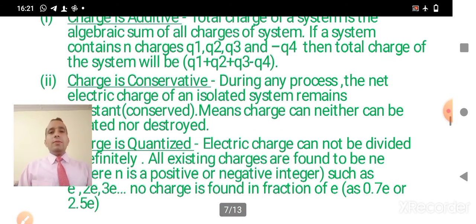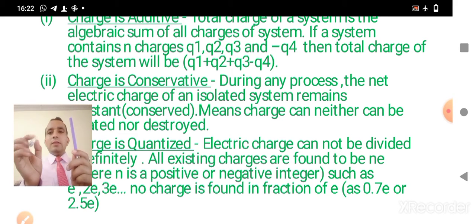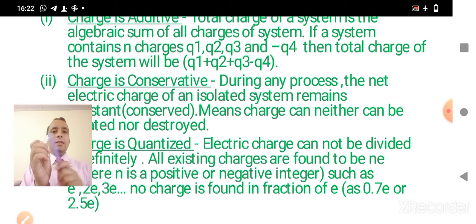Now the second property of charge is that it is conservative. It means that charge can neither be created nor destroyed, but it can be transferred from one body to another. Here I am going to show you the example. Initially, when the body was not charged, the net value of the charge was 0. But when we rub these two, the charges acquired by these two bodies will be equal and opposite. So in this case, the initial charge will be equal to the final charge, and this is known as conservation of charge.